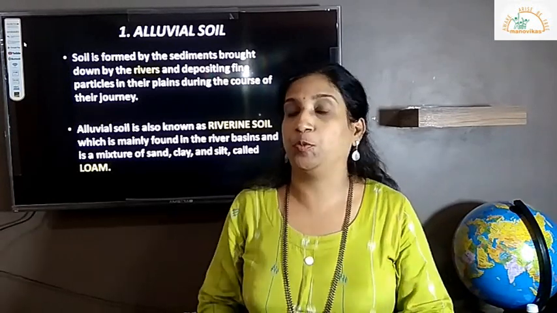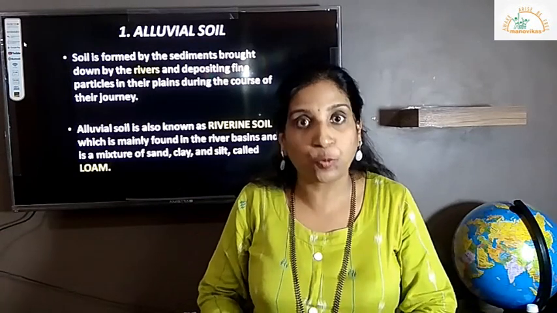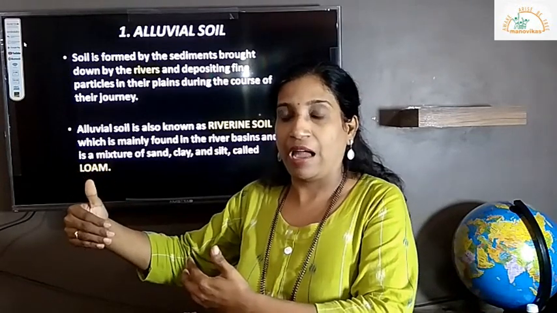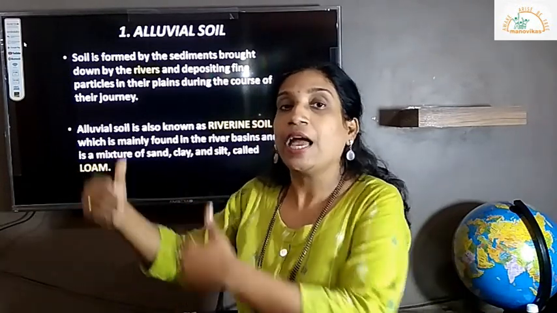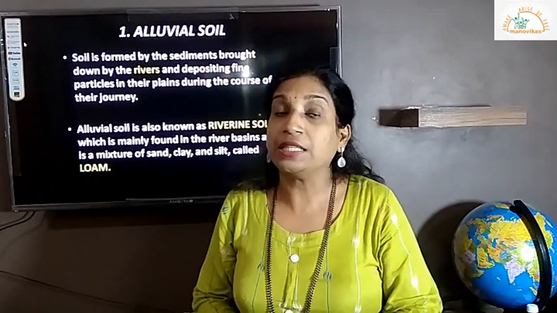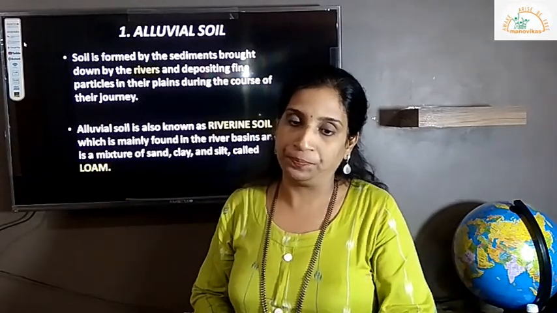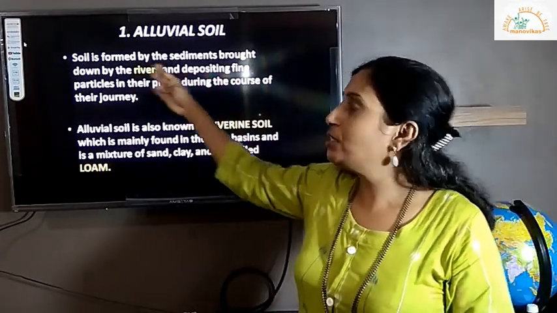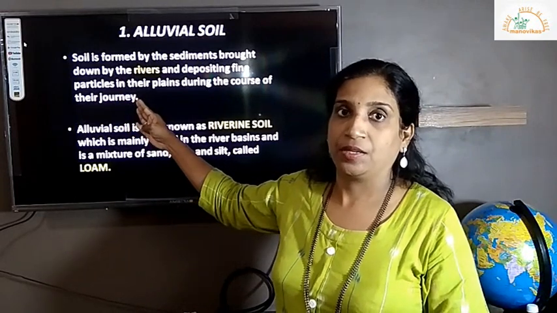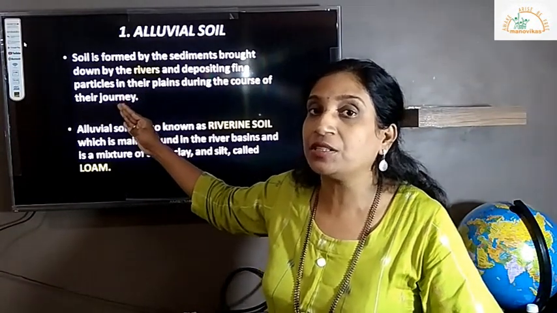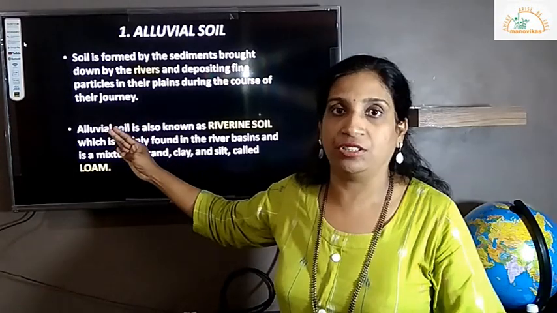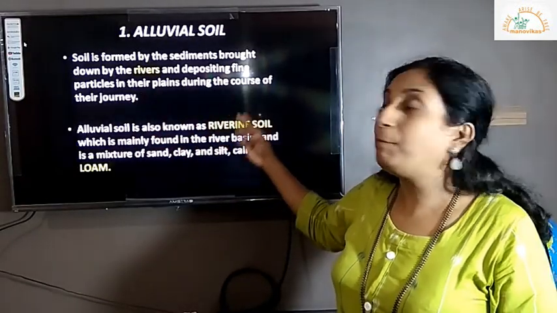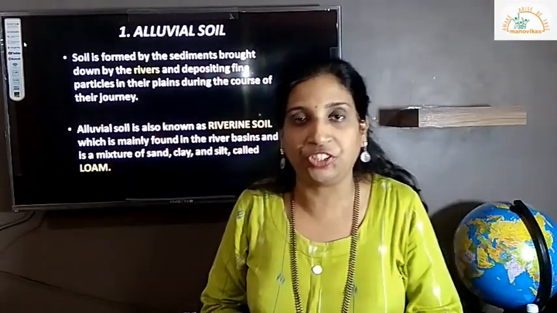Now, how it is transported? Who is transporting it? Transporting meaning from one specific region it comes and it is getting deposited in a certain specific area. This is called transported soil. So, soil is formed by the sediments brought down by the rivers. So, what is the agent of transportation here? Is the rivers. Okay, and depositing fine mud particle in the plains during the course of their journey.